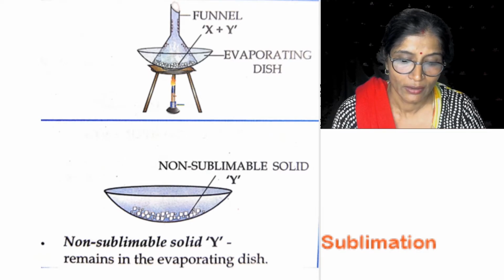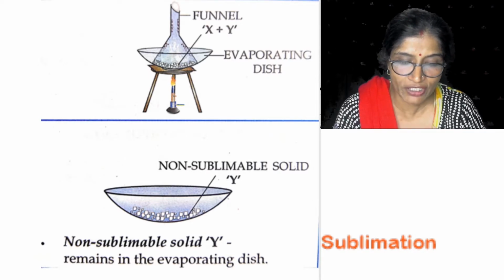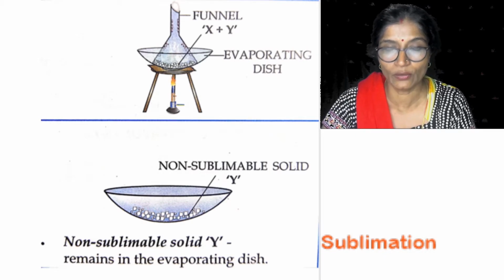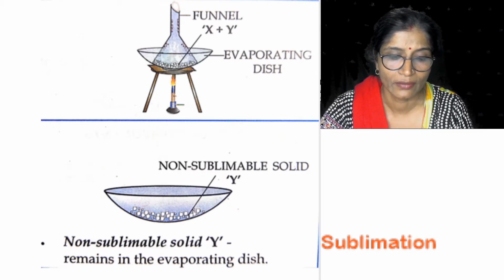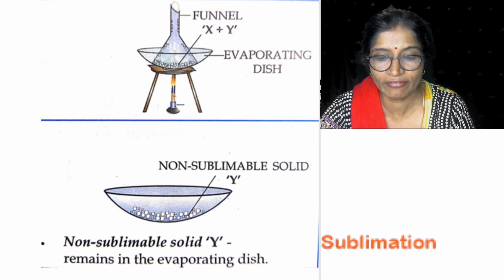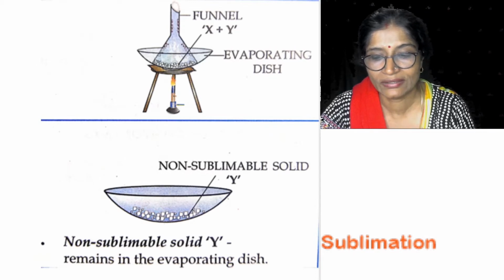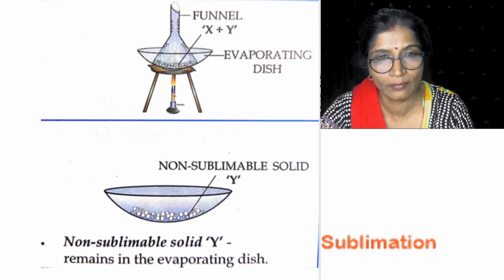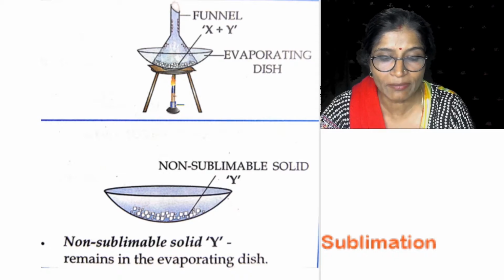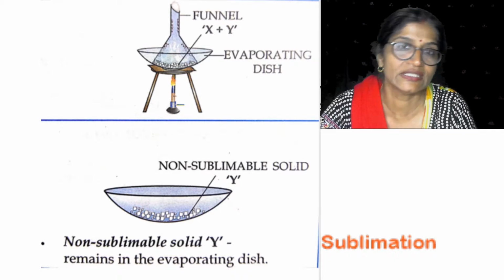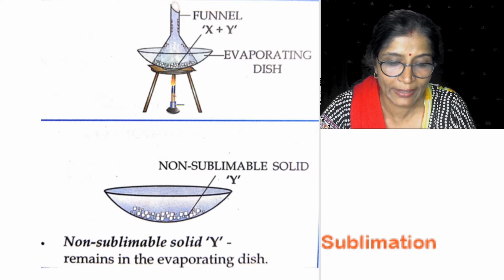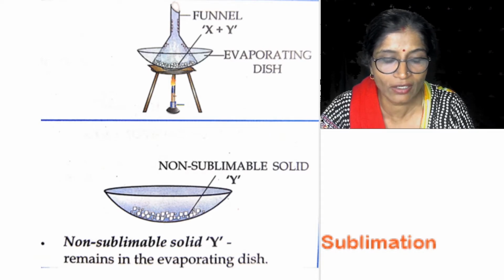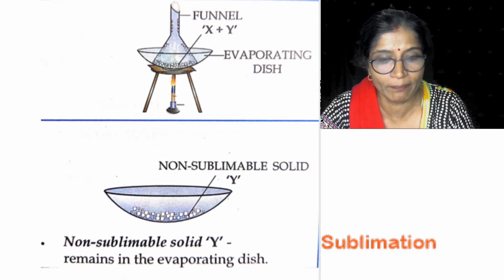So here, what to do first? First, the mixture is placed in a china dish and heated by a low flame. Then an inverted dry funnel is placed over the china dish and its stem is closed with cotton wool. The sublimate component of the mixture, that is the ammonium chloride, sublimes and its vapor condenses on the side of the funnel to form fine powder.